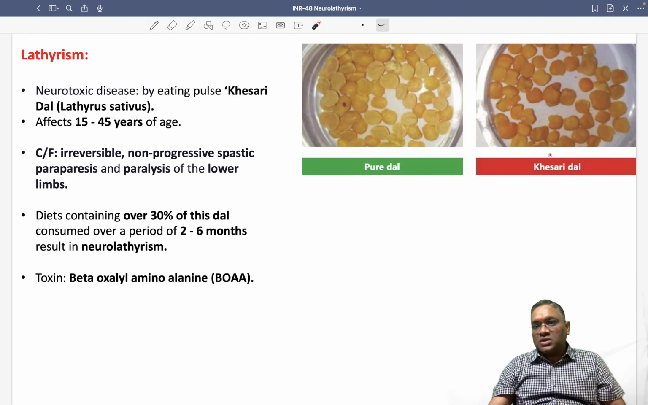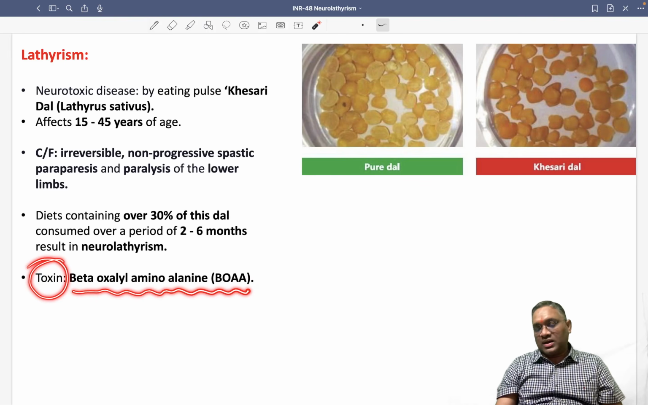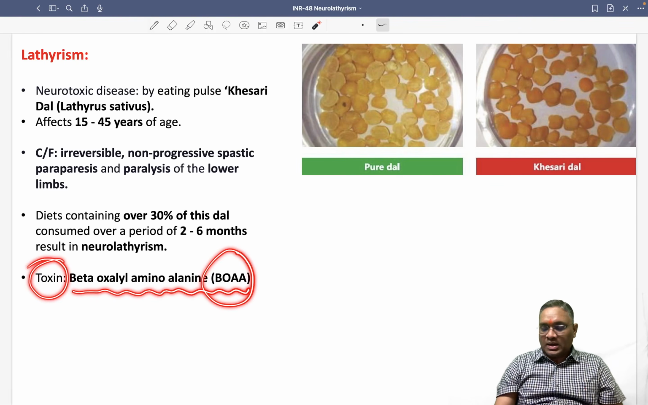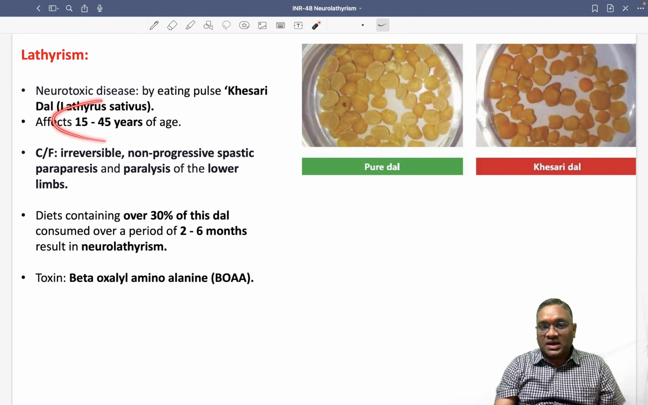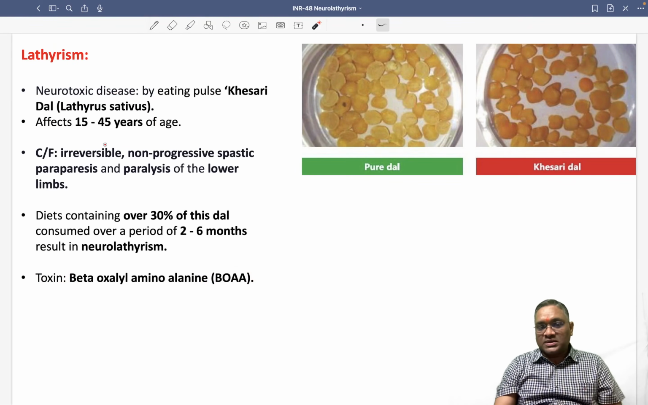What is the toxin present in this Kesari dal? The toxin present in the Kesari dal is beta oxalyl amino alanine. So BOA. This is an important MCQ also. The toxin present in Kesari dal or Lathyrus sativus is beta oxalyl amino alanine, which causes damage of the lower limb and paralysis.